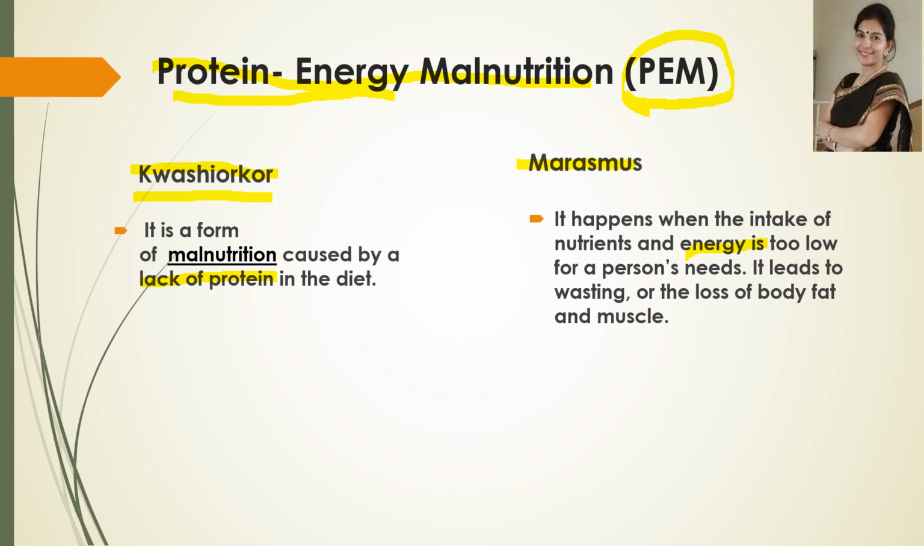In case of kwashiorkor, it is basically due to protein deficiency, and marasmus is due to deficiency of calories or energy. But both are protein energy malnutrition. In both the conditions, the body is deficient in protein as well as calories.